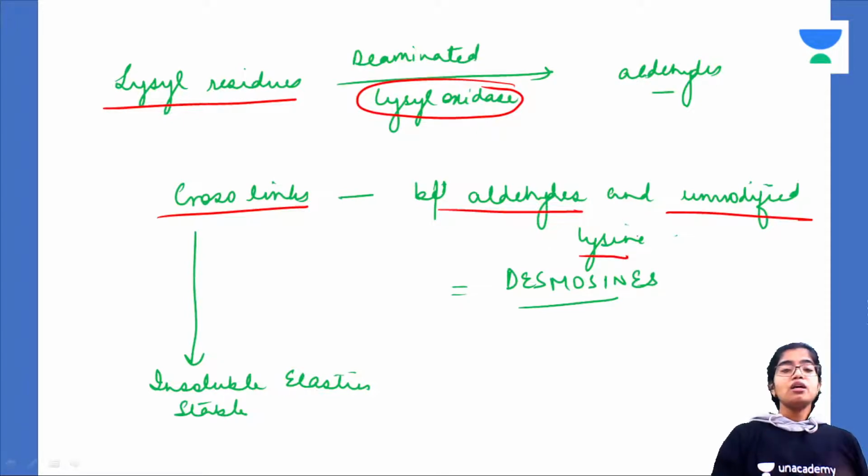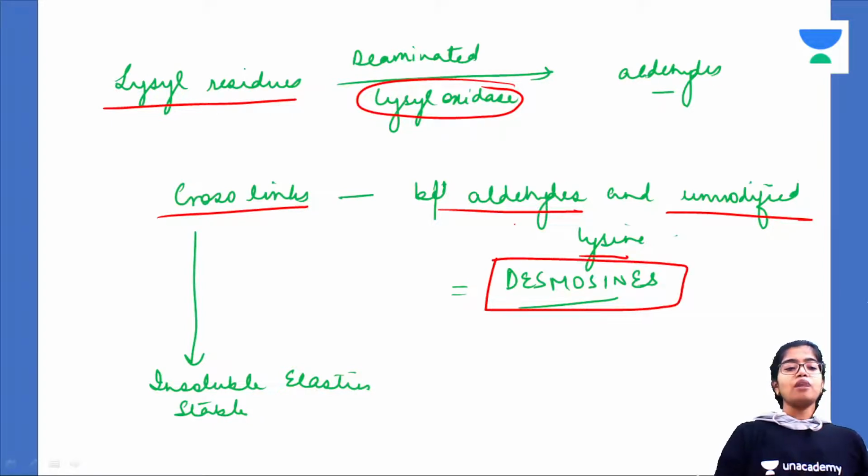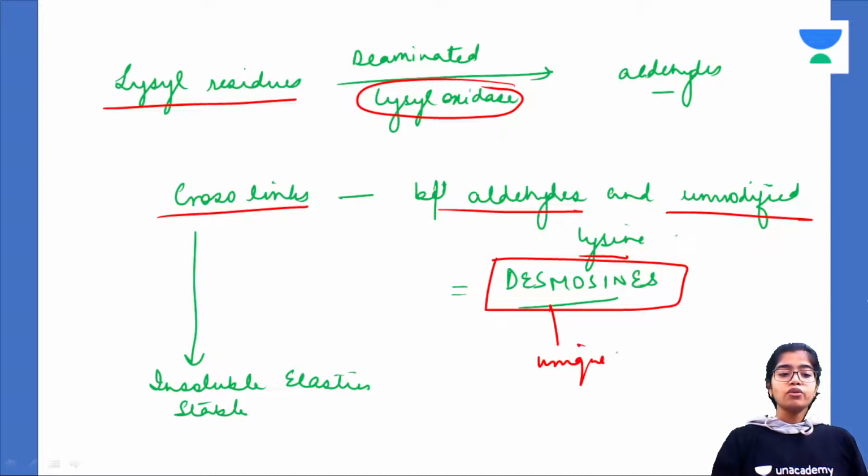So here modified as well as unmodified lysyl are interacting together. There in collagen, both modified lysyl residues were interacting together to form interchain cross links. Now here, what are these special type of bonds between a modified and an unmodified lysine called? It is called desmosines, unique to elastin.